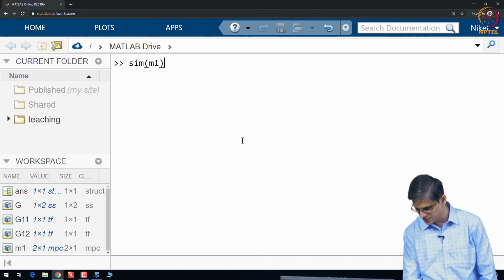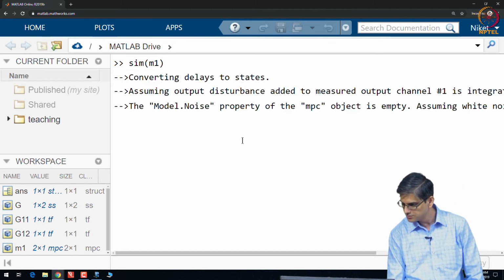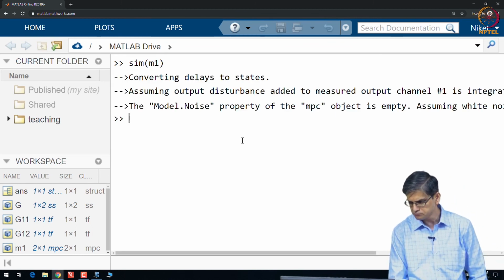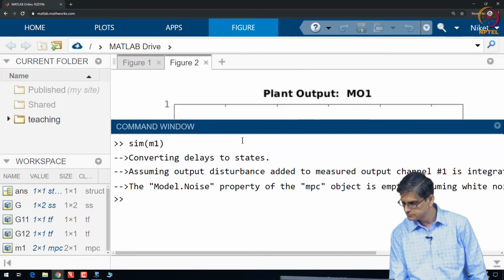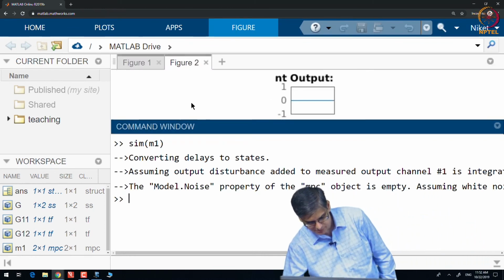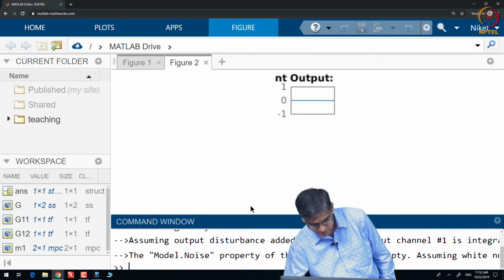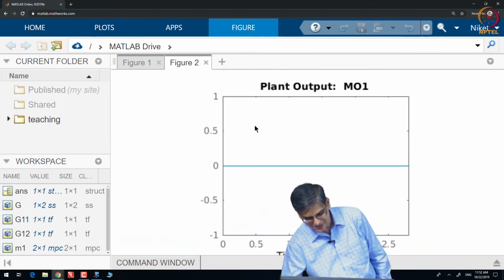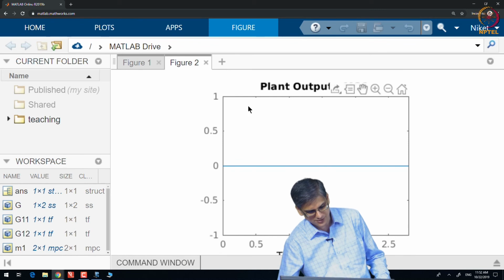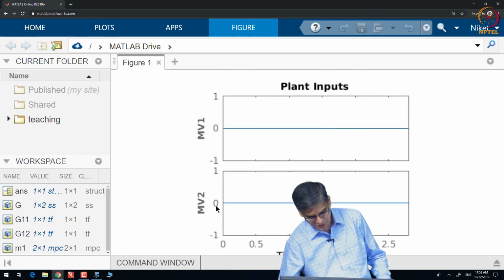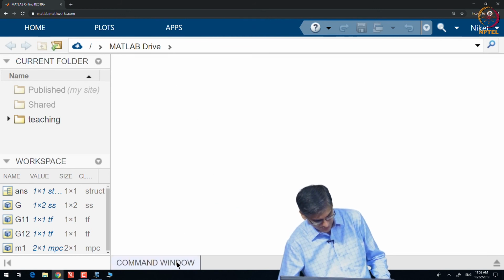This should not run. Oh well, it did. It did not do anything. Your desired set point was 0, and you started with 0, so it didn't do anything. Not that it did not run.